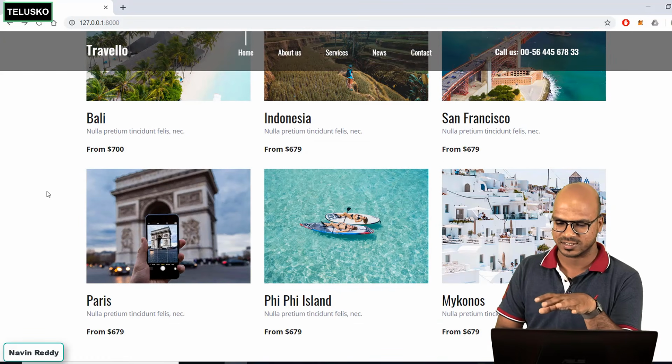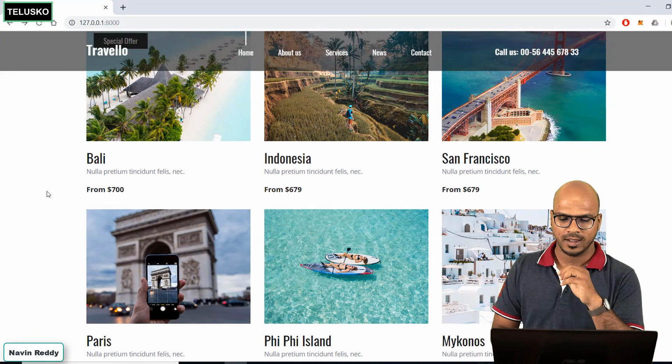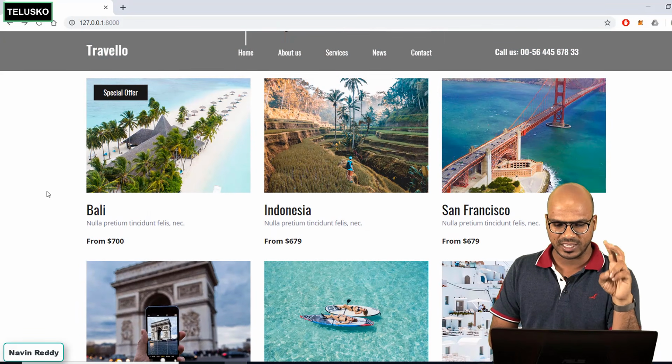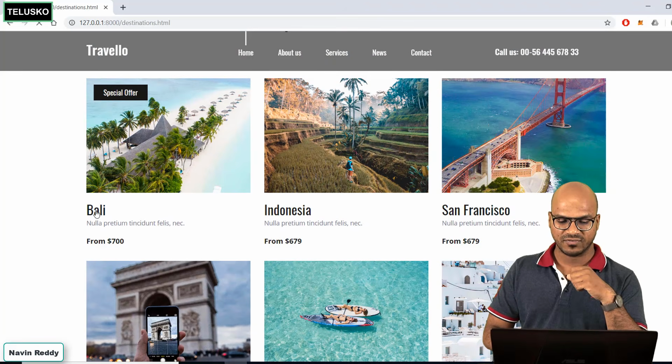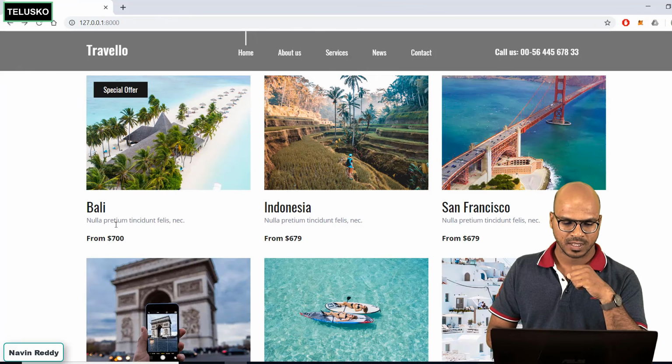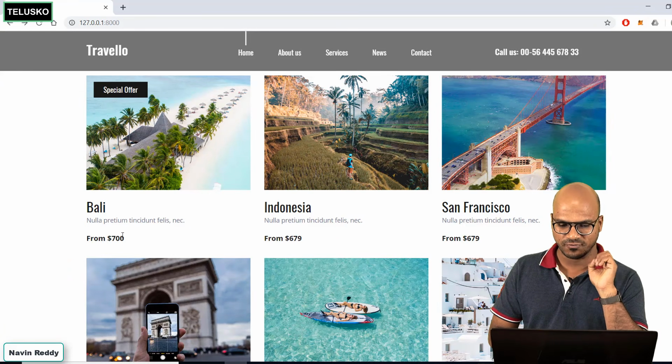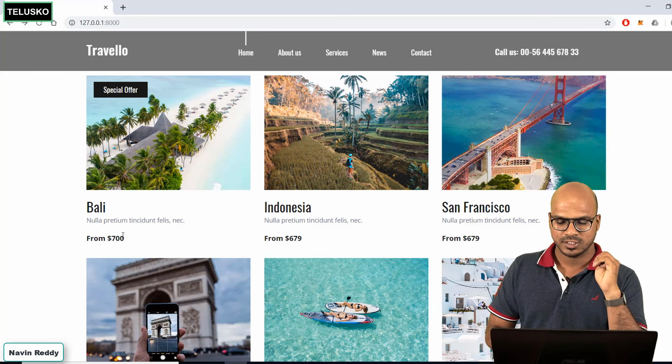We have Bali, Indonesia, San Francisco, and the list goes on. I want to pass data for every destination. Every destination will have certain data. It has an image here. It will have a name, like we have Bali here, then a description, and then a price. So we have 4 fields: image, name, description, and price. We have to pass these 4 details for each destination.